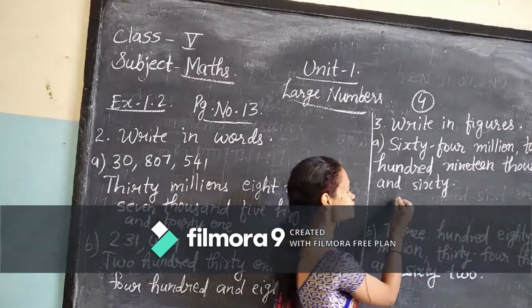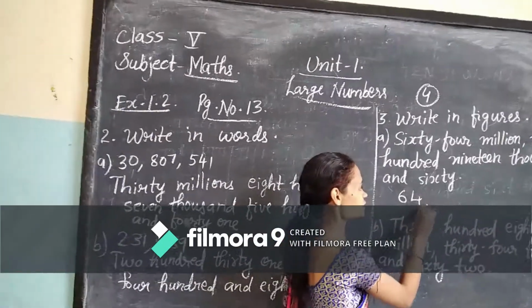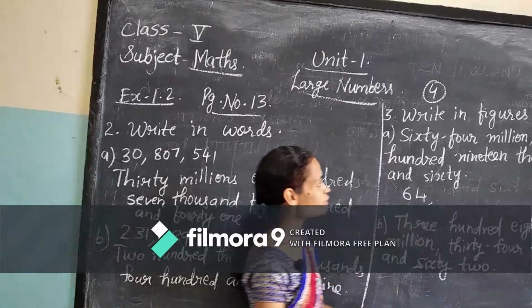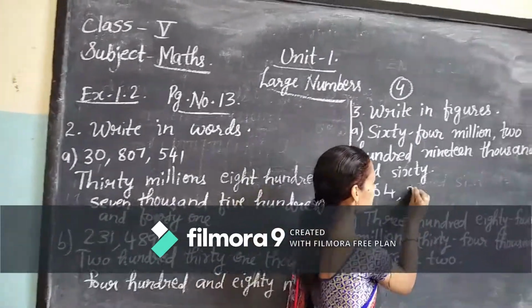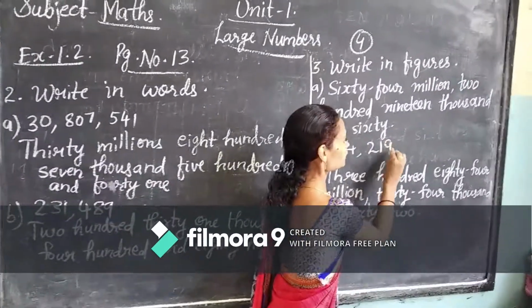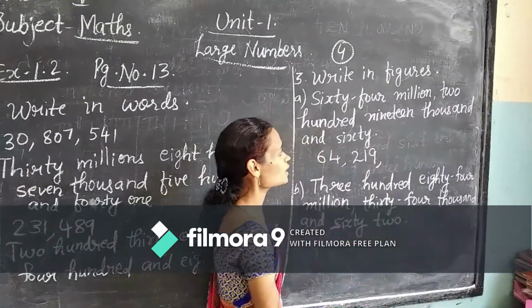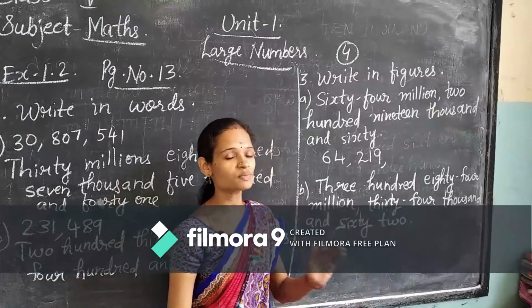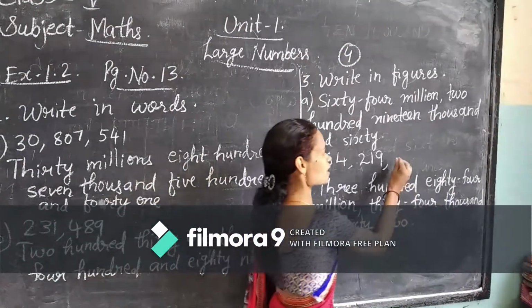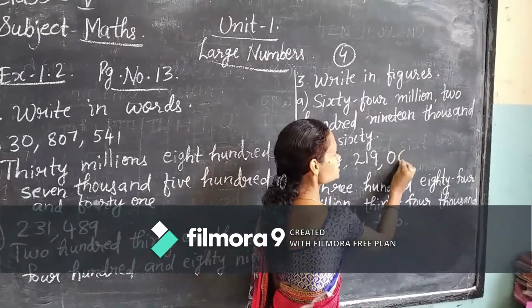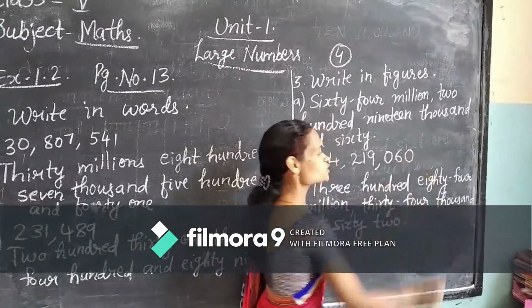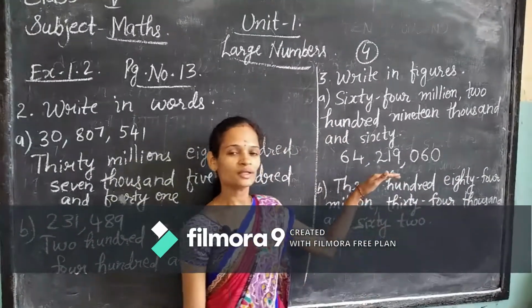How to write 64 millions, comma, 219,000, comma, and 60. In the hundreds place nothing is there, so you have to write 0 there, 060. So this is the number in figures.